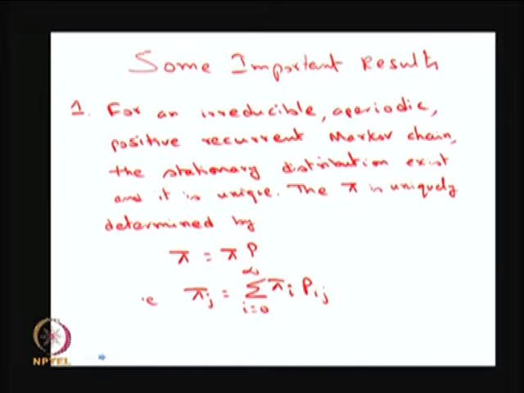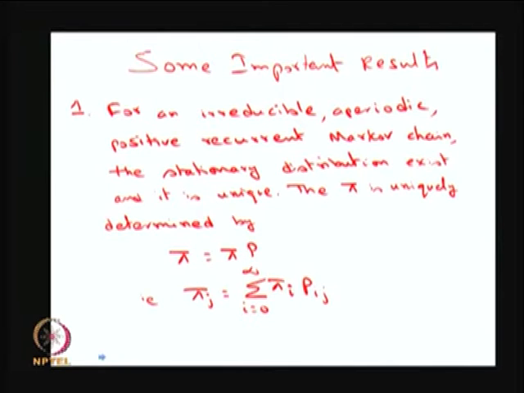Aperiodic means the periodicity of a state is 1: the greatest common divisor of all the possible numbers of steps in which the system comes back to the same state is 1. Positive recurrent means it is a recurrent state, that means with probability 1, the system starting from one state comes back to the same state.